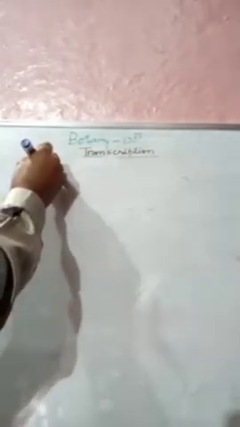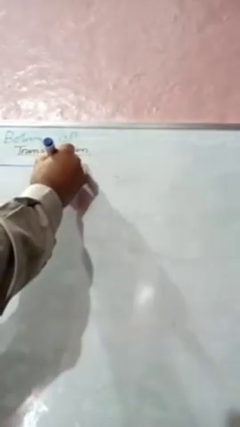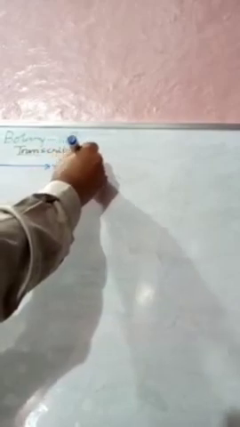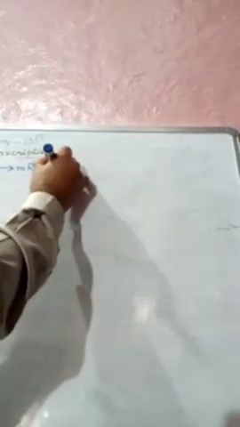See here, DNA gives rise to the formation of mRNA, and this mRNA then gives rise to the proteins.